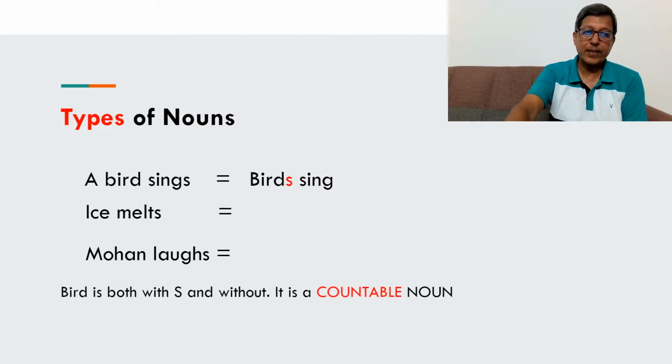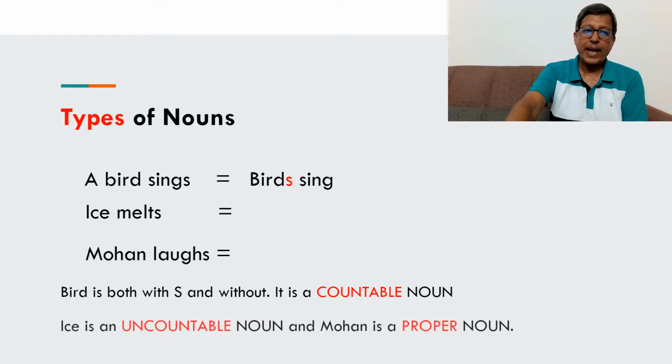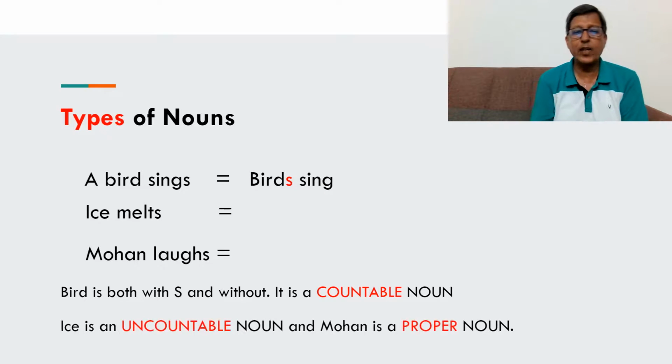So we can say that bird, which has both forms, with S and without S, is called a countable noun. And ice, which is again a common noun, a common name like bird, but it does not change its form.